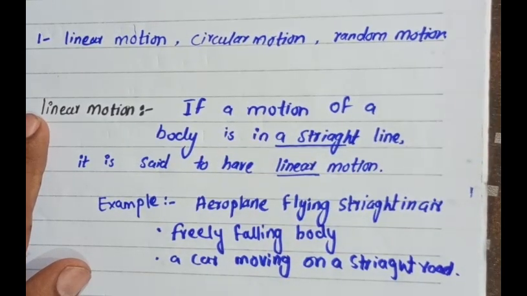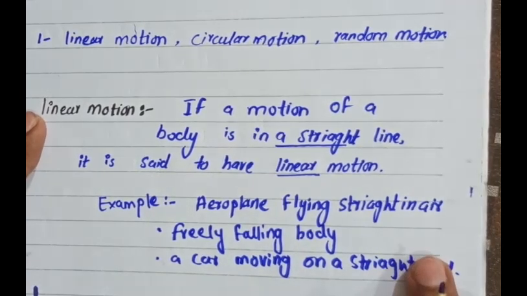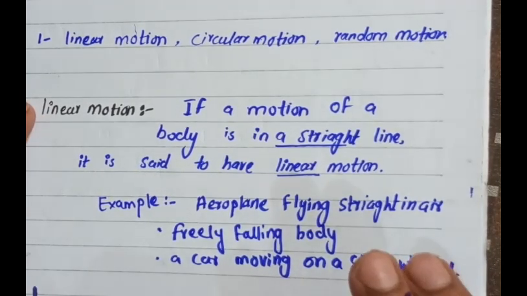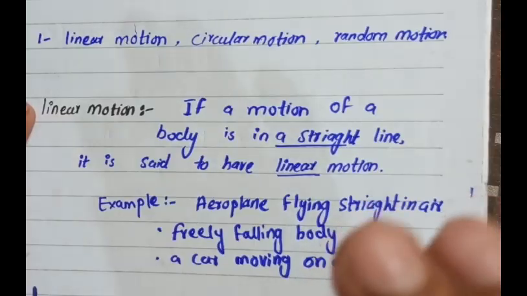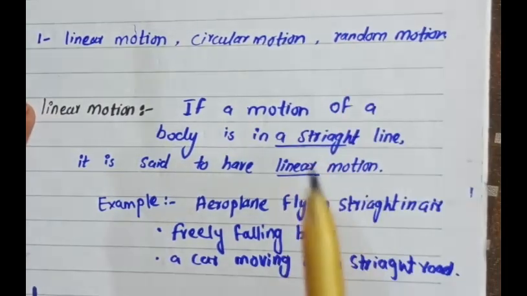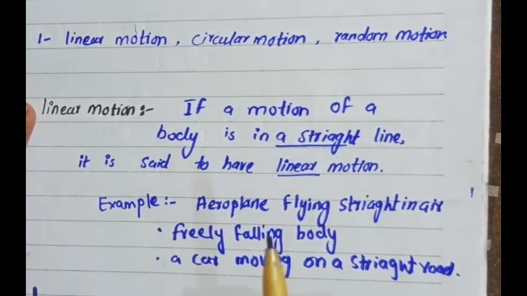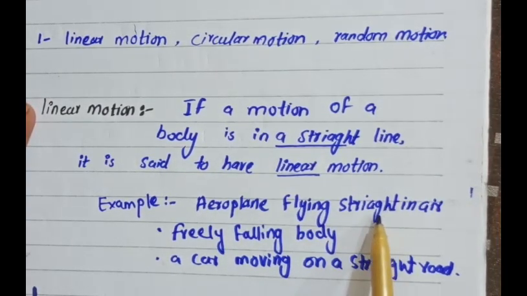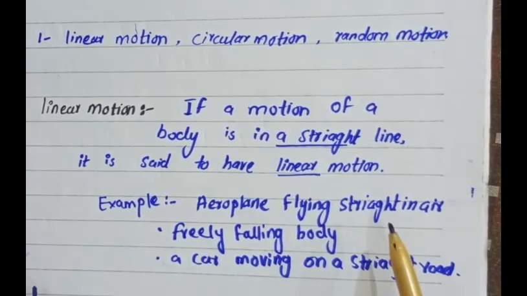So these are examples of linear motion. If the motion of a body is directly straight, as with an airplane flying in air, a freely falling body, or a car moving on a straight road or highway, it is linear motion.